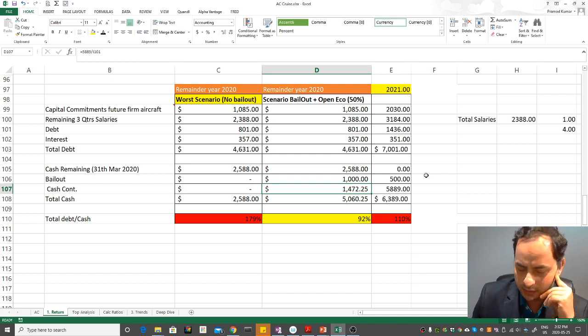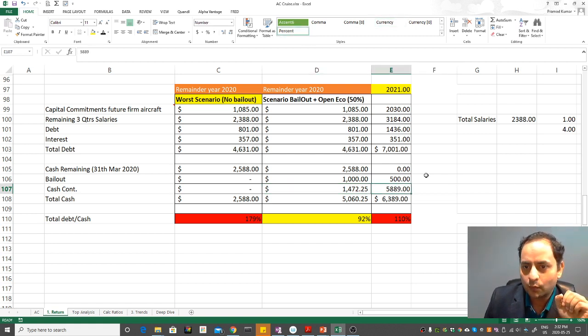But they do need something from the government, and I expect that they should give more, right? Here I am not assuming further cash generation, because this is purely outside of their core business. If they do that, it will further increase the cash. But I just want to do the pretty worst scenario or medium scenario. What will happen in the next year?